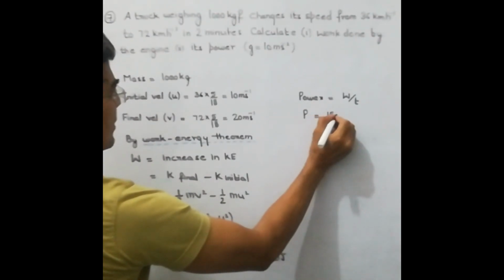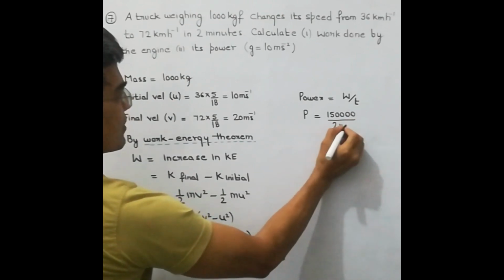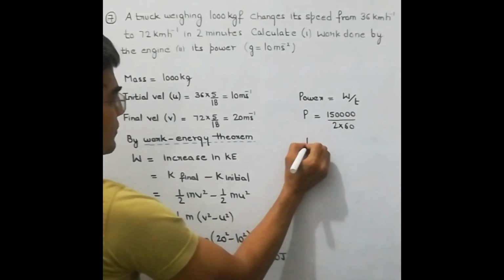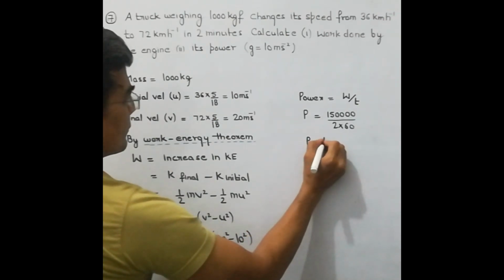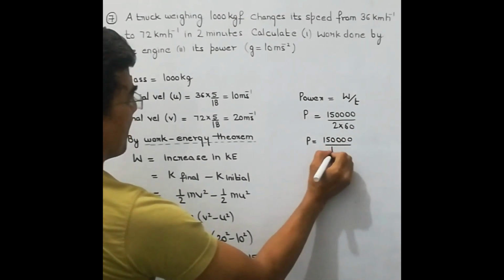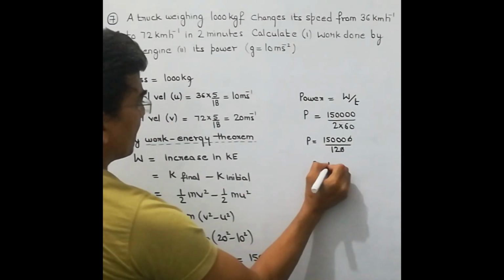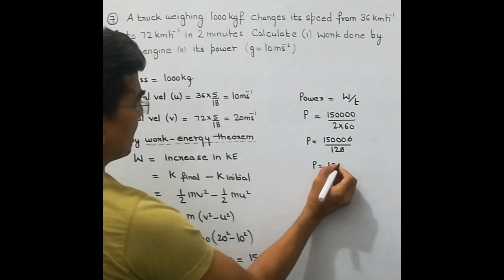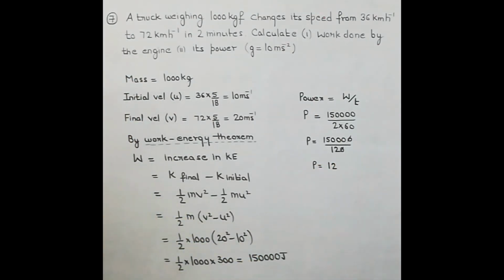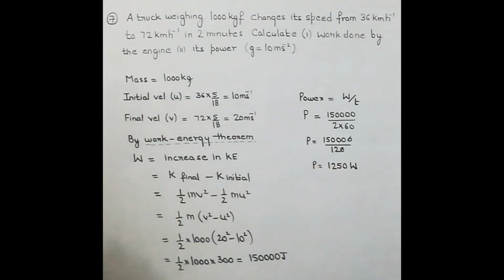Work is 1,50,000 and time given is 2 minutes, so you will convert it into seconds. So 120, so power is equal to 1250 watt.